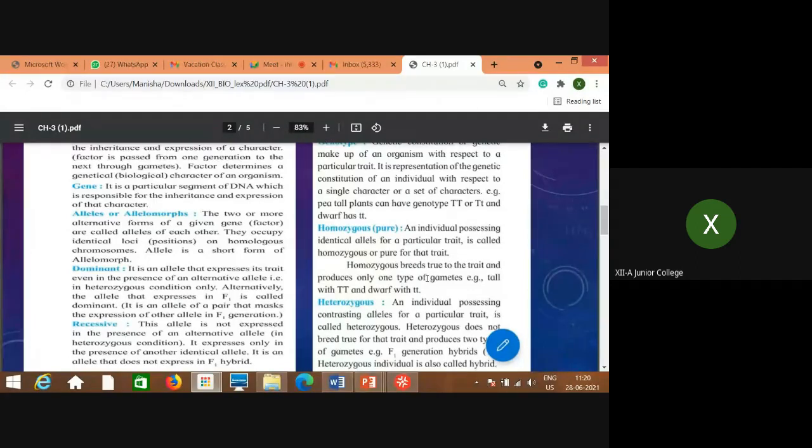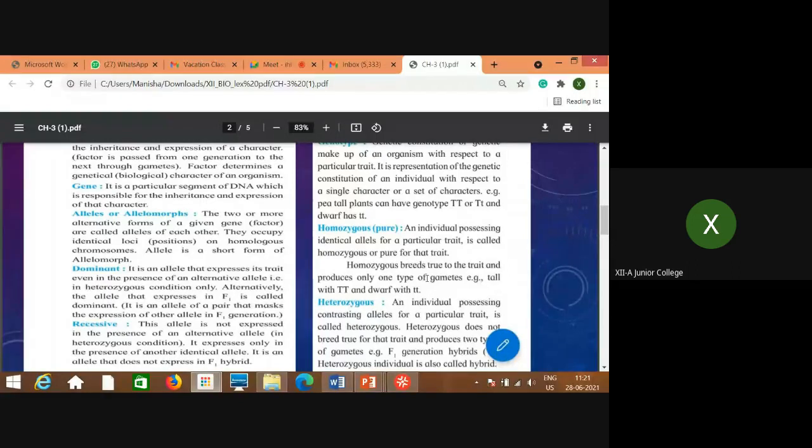So when these parents, with tall and dwarf as the height character, are crossed with each other, whatever offspring are produced, all of them are shown to be tall. That means in the first cross, between the parents, considering height as tall and dwarf, after the crossing over, whatever individuals are produced, they are all tall.